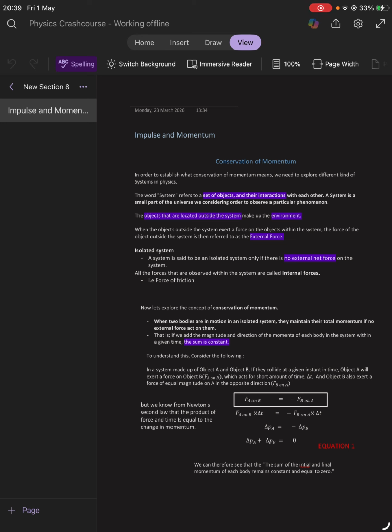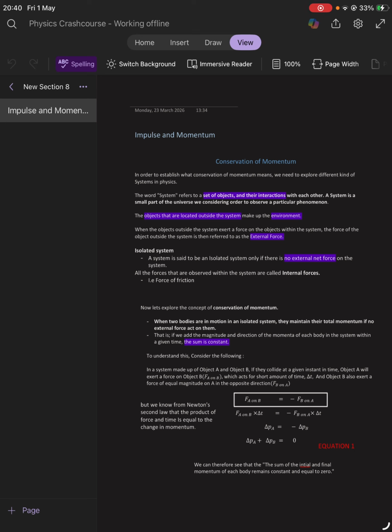Now let us explore the concept of conservation of momentum. When two bodies are in motion in an isolated system, they maintain their total momentum if no external force acts on them. So that concept or that idea is what we call the conservation of momentum.